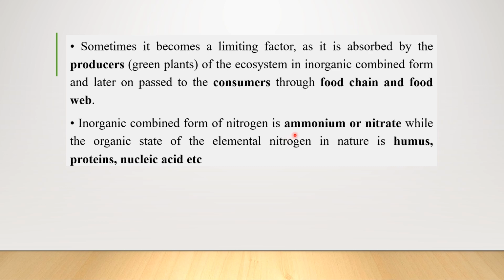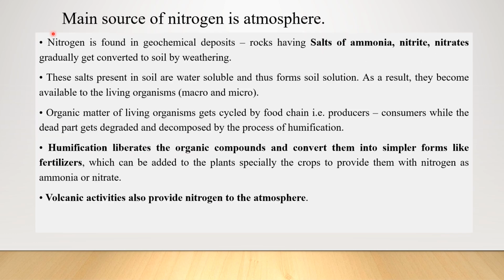So the elemental form of nitrogen, once it's converted into this organic state, is passed on to the various living forms. You see that nitrogen is present in the humus also, and it is a part of nucleic acids also, apart from proteins. What are the main sources of nitrogen in the atmosphere?